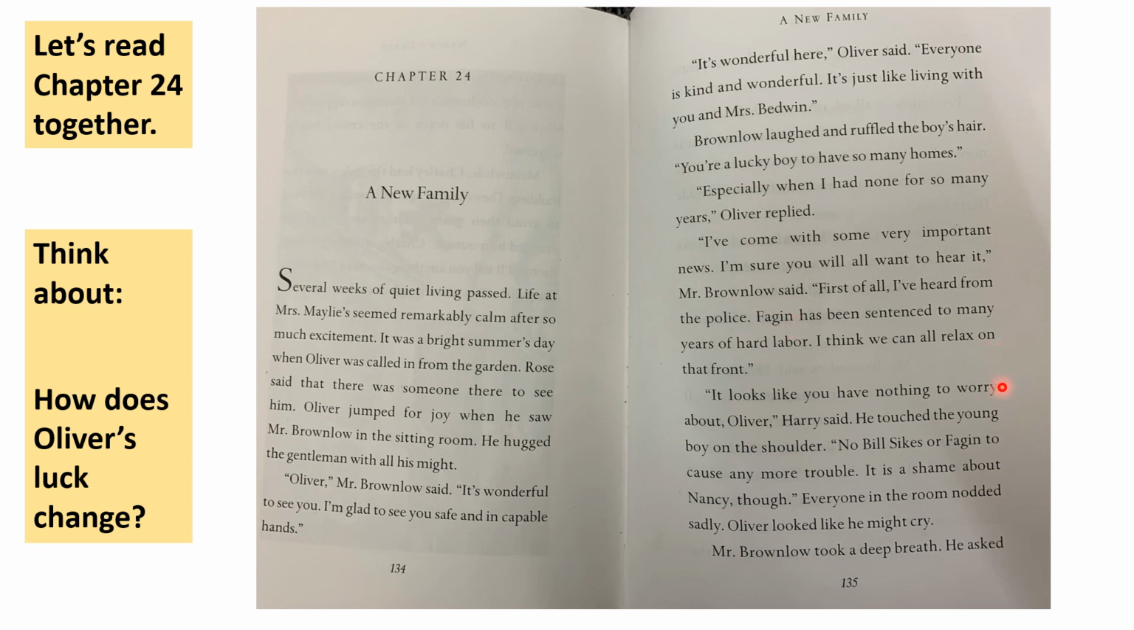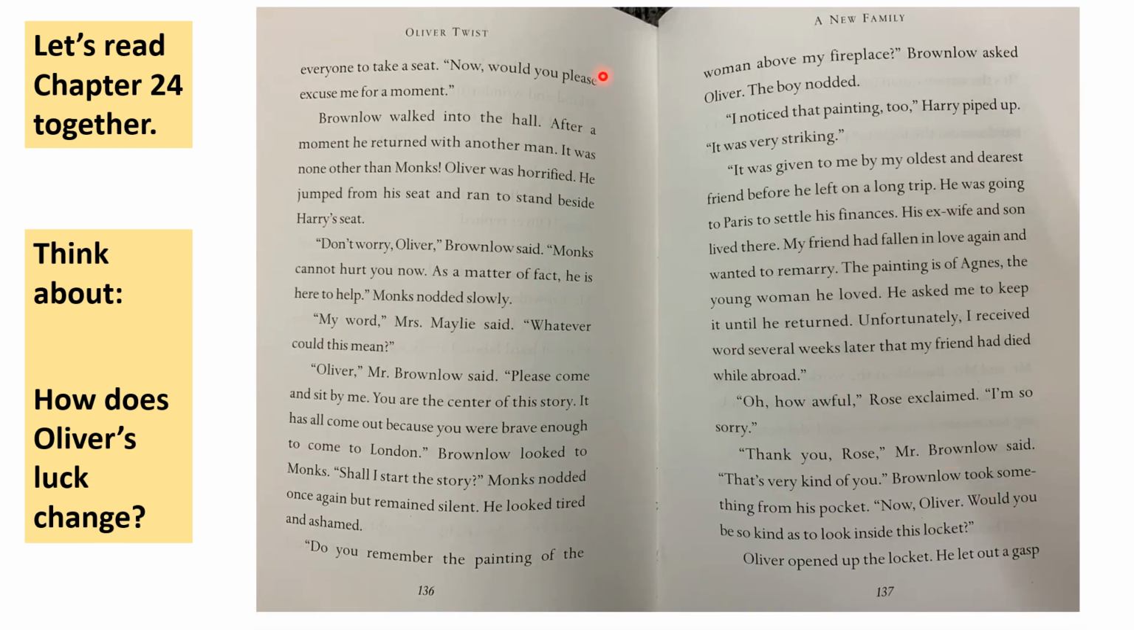It looks like you have nothing to worry about, Oliver, Harry said. He touched the young boy on the shoulder. No Bill Sikes or Fagin to cause any more trouble. It is a shame about Nancy, though. Everyone in the room nodded sadly. Oliver looked like he might cry. Mr. Brownlow took a deep breath. He asked everyone to take a seat.